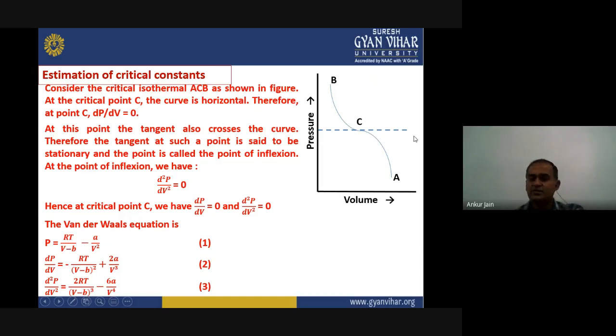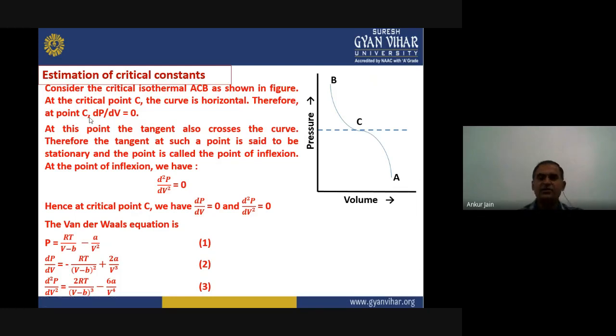Second thing, at this point, the tangent also crosses the curve horizontally, right? The point where the tangent crosses the curve at point C is called the point of inflection, and from the definition, at the point of inflection, d2P upon dV square should also be 0. So we have two conditions: dP upon dV should be 0 and d2P upon dV square should also be 0. At the critical point, we put these conditions into our van der Waals equation.